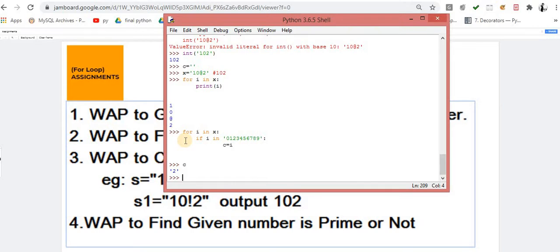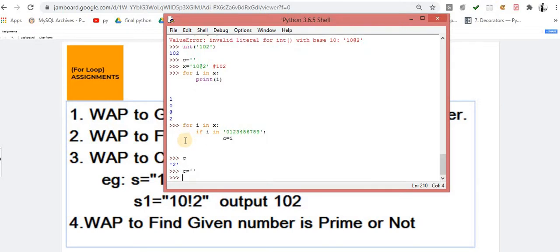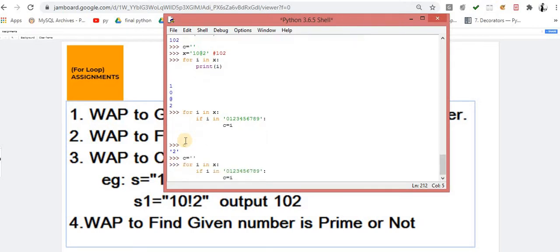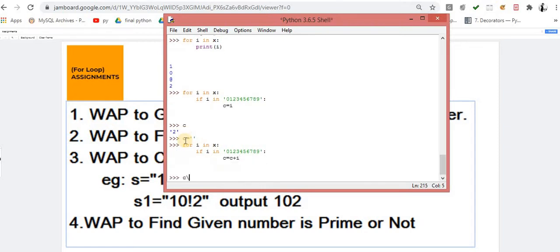Now can anybody tell me what exactly I have to do over here? What logic do I have to implement over here? You can use the logic of append. No, append is not available with the string. That is only with the list. But here C is a string. Anyone else? But the logic, we just implemented above. Yeah, perfect. C is equal to C plus i. That's great.